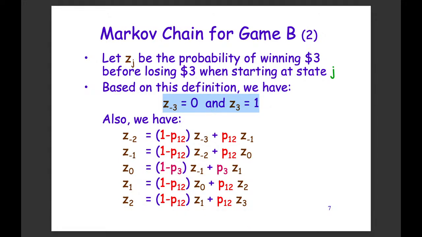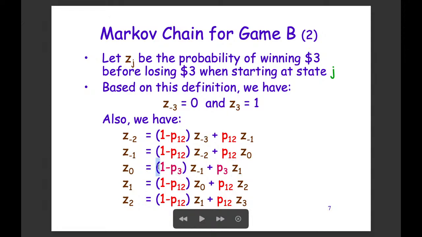We are certain of those. Now for the others, they are computed based on the weighted probability. So for instance, Z0. What is the chance that if we start at state 0, we will win $3 before we lose $3? We see that first of all, there is a P3 chance that we will move forward. When we move forward, there will be a Z1 chance of winning $3 before losing.